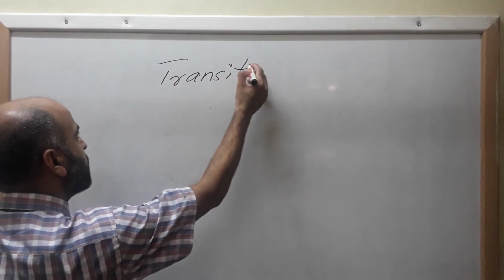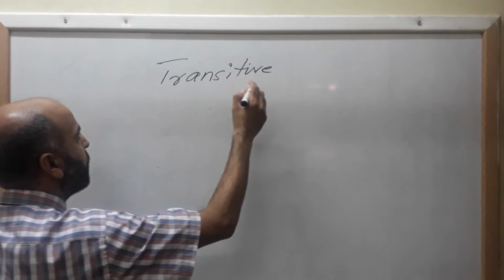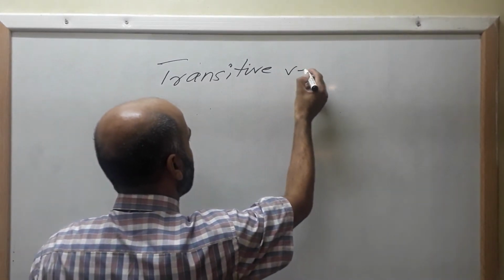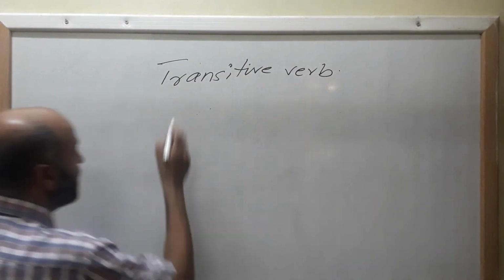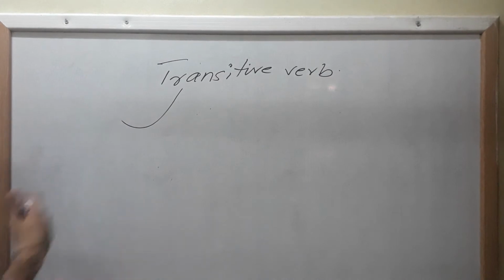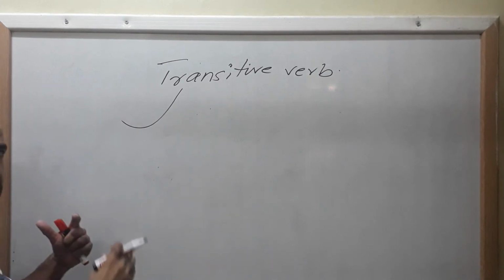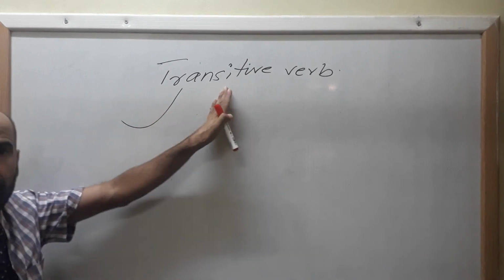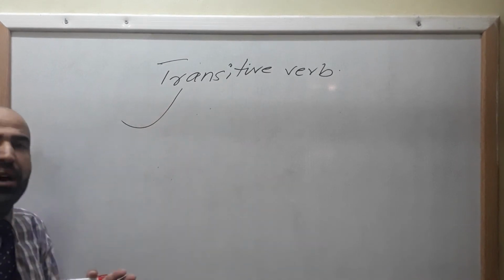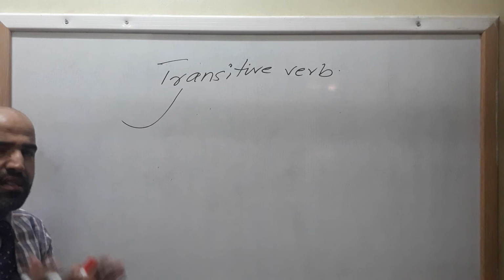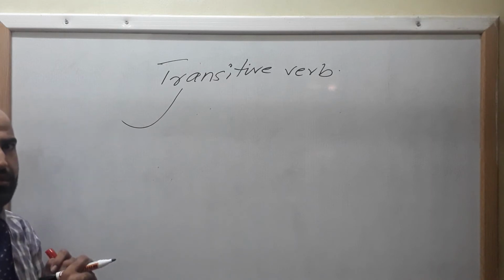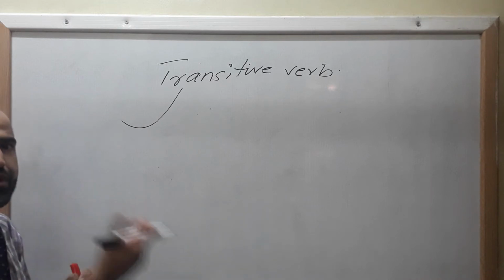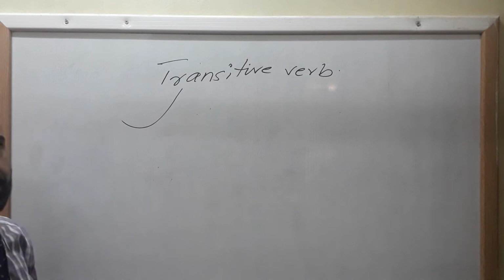Transitive verb. Clear? Transitive means passing over. It means that the action done by the subject does not stop with the subject. Rather, it moves to the object.